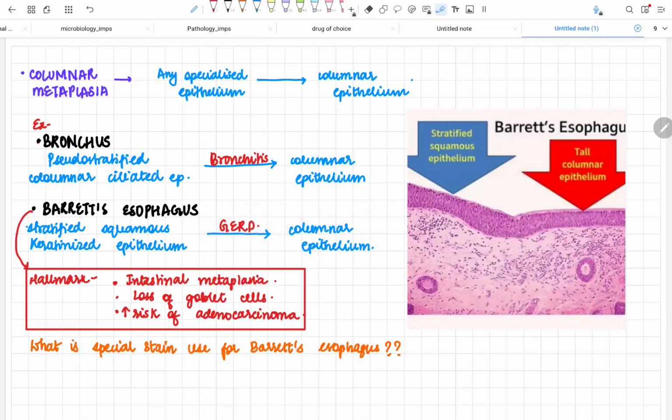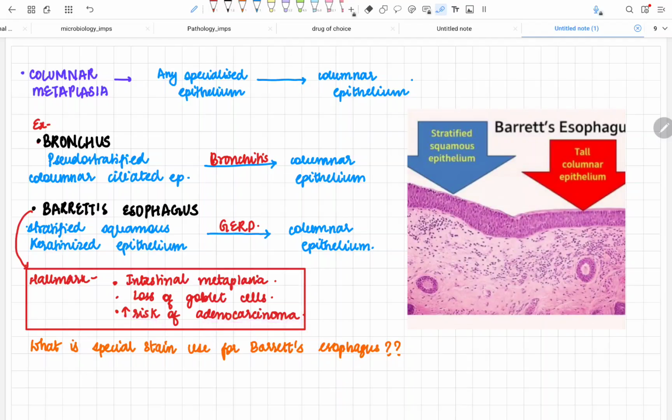That's simple. What's so different in it? The main hallmark feature you have to remember is that there is an intestinal metaplasia, there is a loss of goblet cells. Now in the esophagus we have lots and lots of goblet cells, and when it is converted into a less specialized columnar epithelium, there will be loss of goblet cells, and due to the loss of goblet cells there will be decreased production of mucin. Okay, and the most important thing, Barrett's esophagus increases the risk of adenocarcinoma.